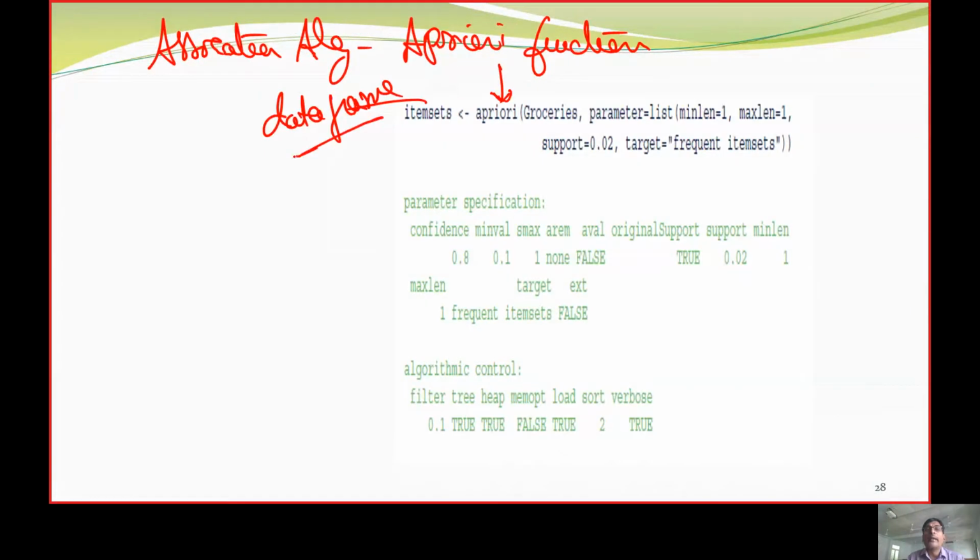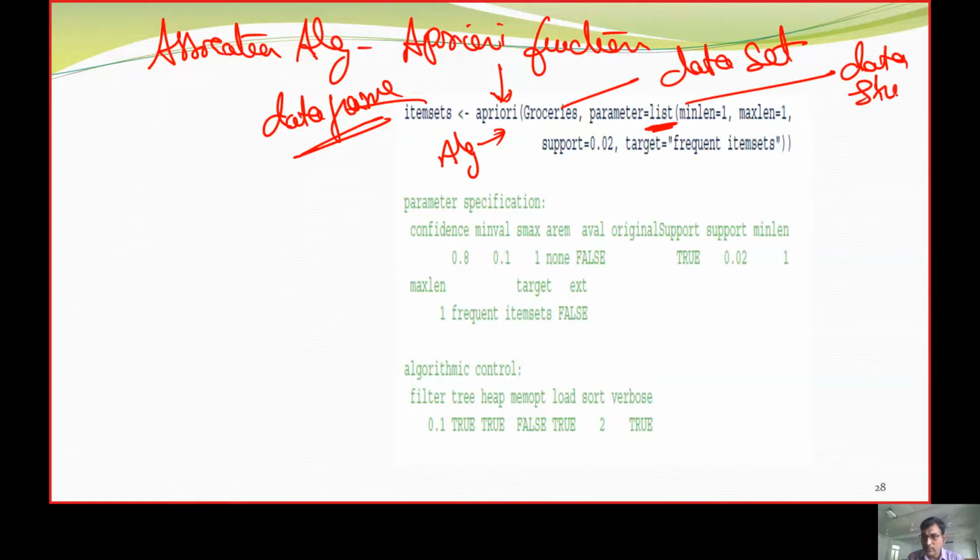It is going to be a data frame, and apriori is going to be the algorithm on groceries, which we treat as a list, a data structure. It takes the parameters minimum length, maximum length, and support, which is going to be a minimum of 2% of the entire transactions.